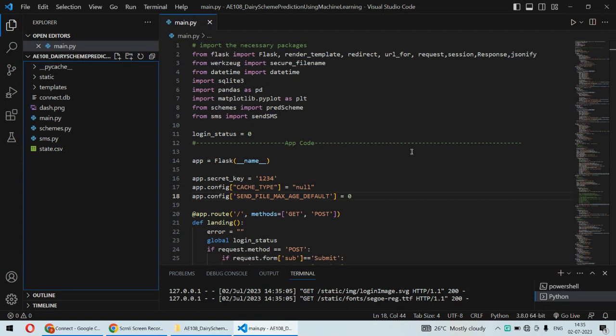So, in order to enhance the quality of dairy products and the production of milk, the government of India or any other government, maybe in other countries as well, and particularly the Indian government, has so many schemes.